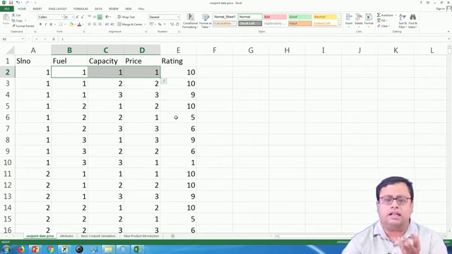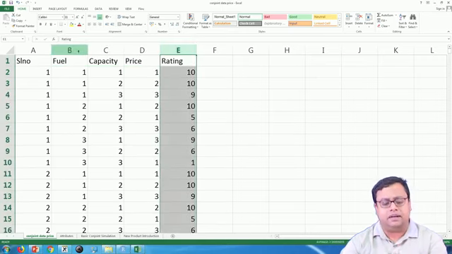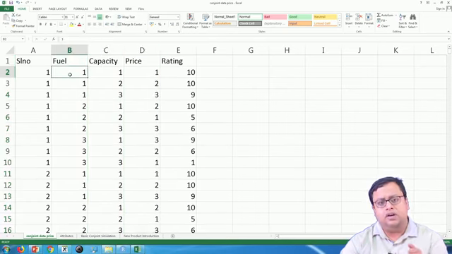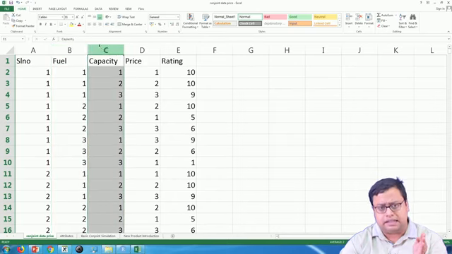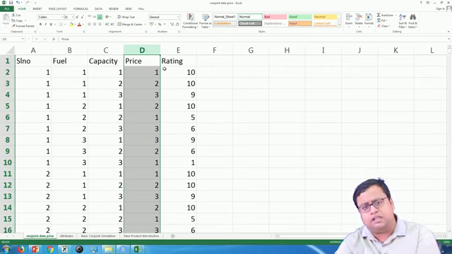Now, the only thing I have to do is find out how rating is getting affected by these 3 variables. Here you see in fuel 1, 2, 3, these are actually categories, not numbers. So if I do a regression, I have to use these 3 variables as categorical variables, and I have to create dummy variables for them.